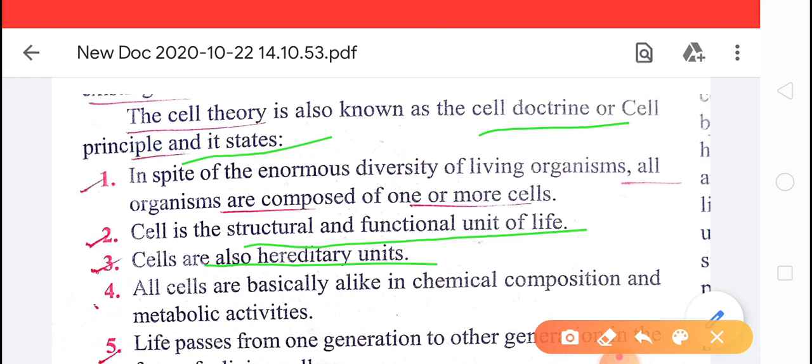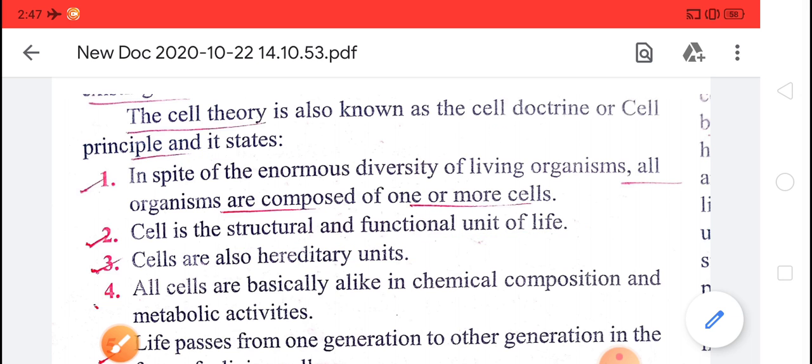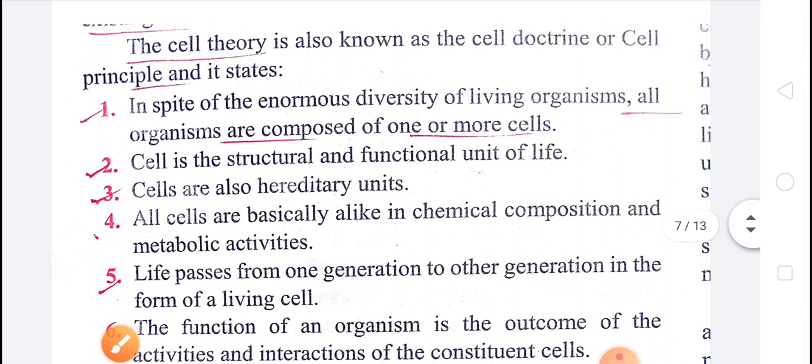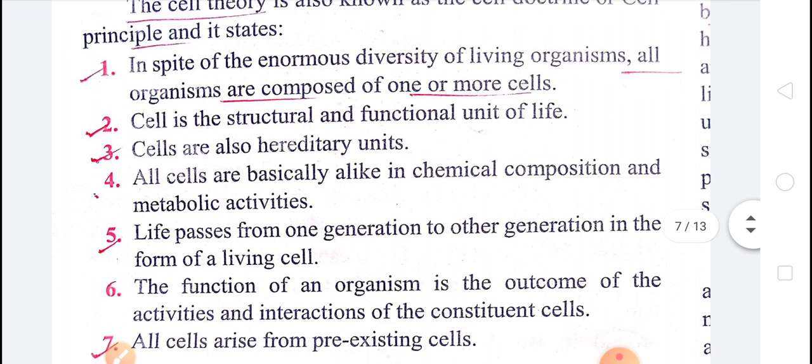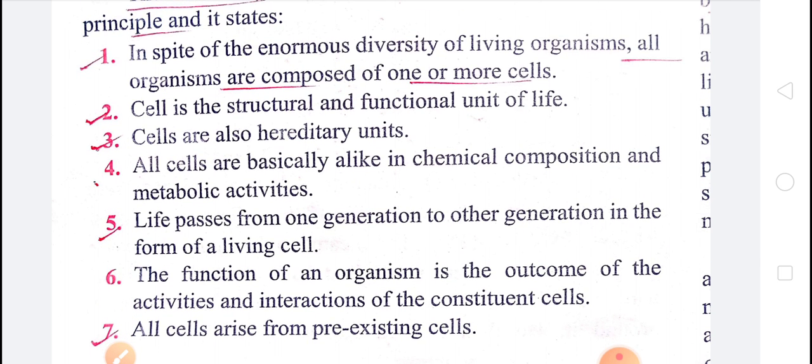Clear? The chemical composition and metabolic activities also take place in the cell. Next point, life passes from one generation to the other generation in the form of living cells. That means the cells arise from pre-existing cells. Clear about this, children?